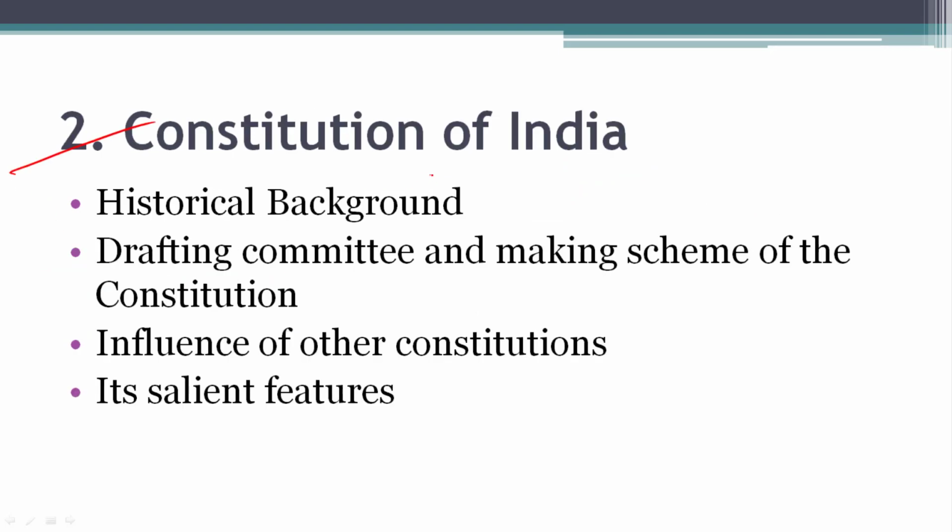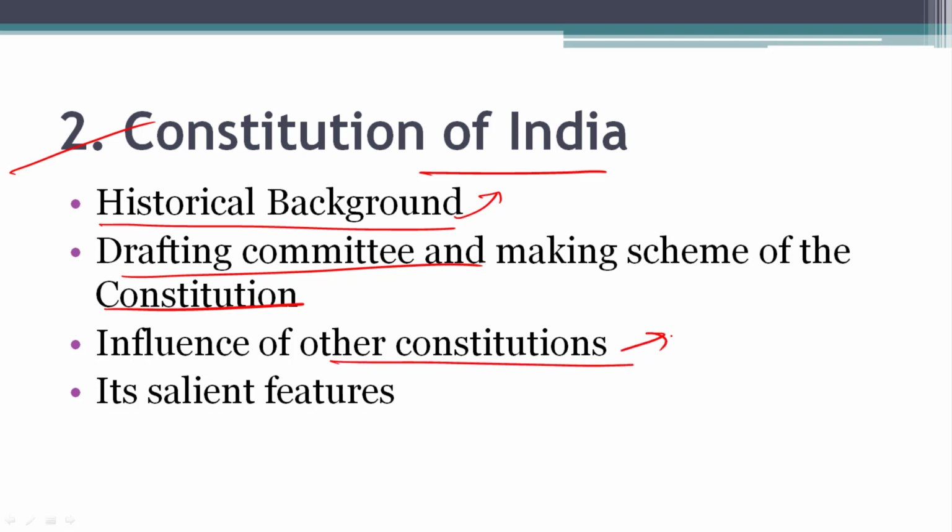Second one is Constitution of India. Please read historical background of Constitution of India and drafting committee and making the scheme of constitution and influence of other constitutions, like which article is taken from which country, and certain features of Constitution of India, like total number of articles when drafted and total number of parts and schedules.